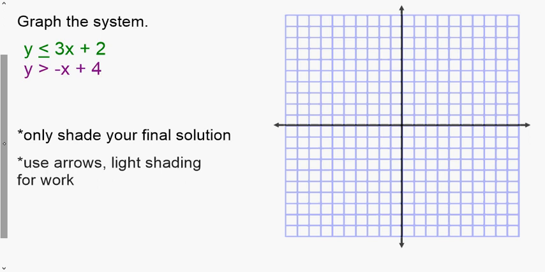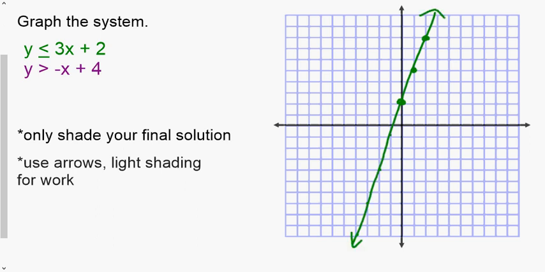So when it says graph the system, we're going to graph this first line, y is less than or equal to 3x plus 2. So we're going to graph 3x plus 2. We got positive 2. Again, solid dot, slope is 3. And we're going to draw this solid line. I'm just doing these points for my reference. So we're going to draw this solid line here.